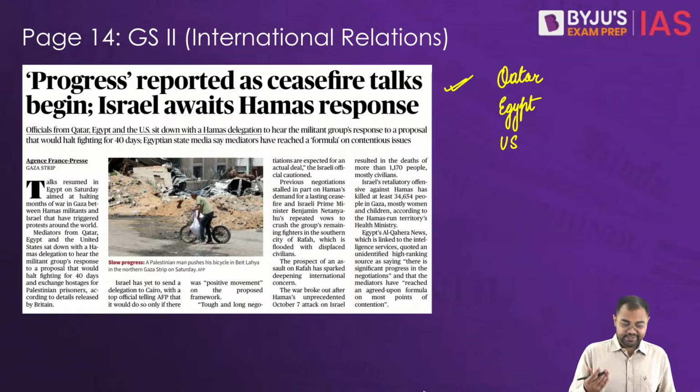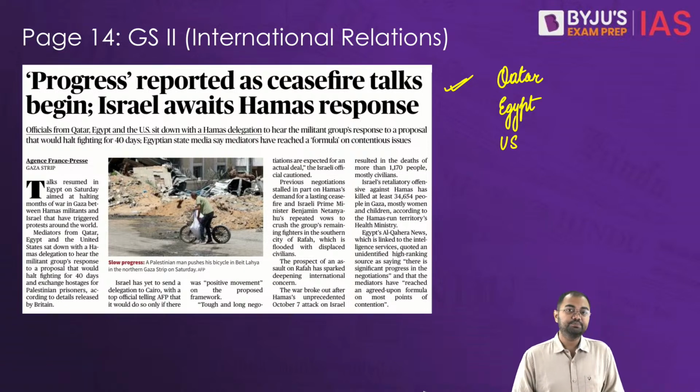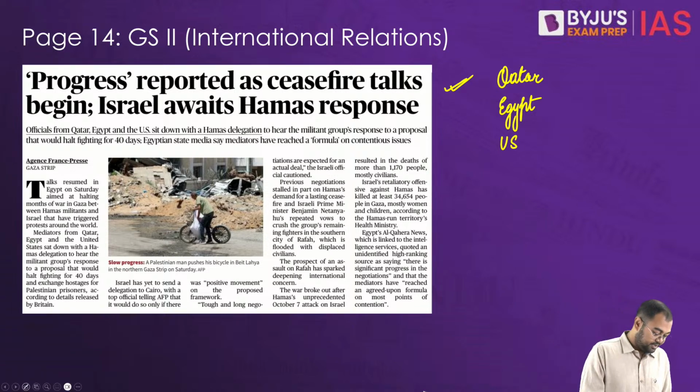So we have to see how exactly it goes, and again, as I keep saying, one should only hope that these go in a positive direction and put a stop to the ongoing conflict that right now has been devastating, especially for Palestine.